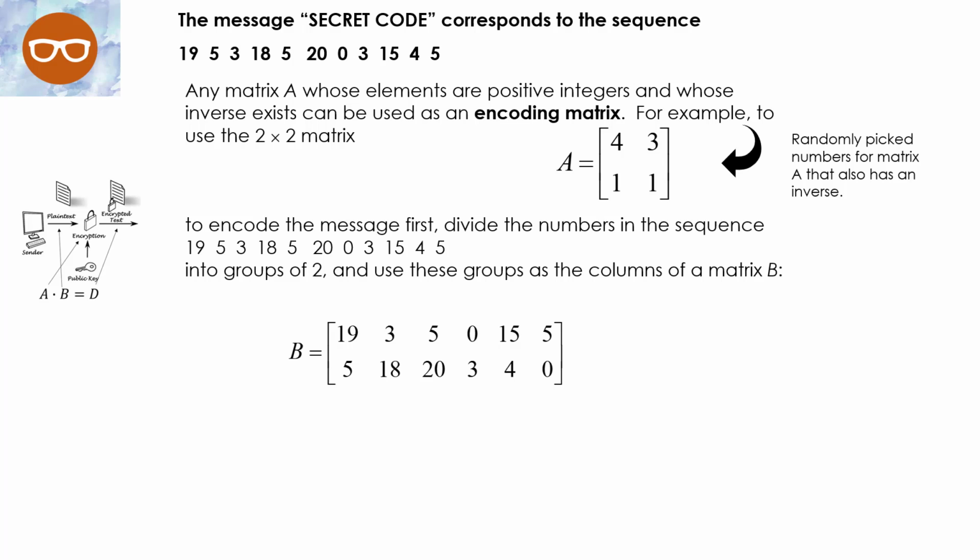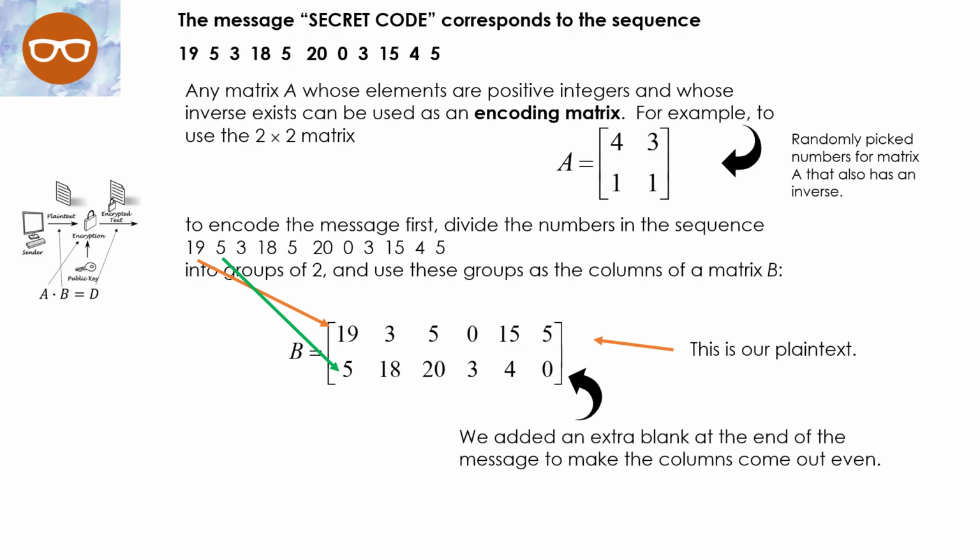Here is our matrix B. How did I make this? Well, the first number is 19, then right below it, it's 5. Then we have 3, then below that 18, 5, 20, and so on. It's really important that you put them on top of each other, otherwise it's not going to work. This is our plain text. We added an extra blank at the end of the message to make the columns come out even.